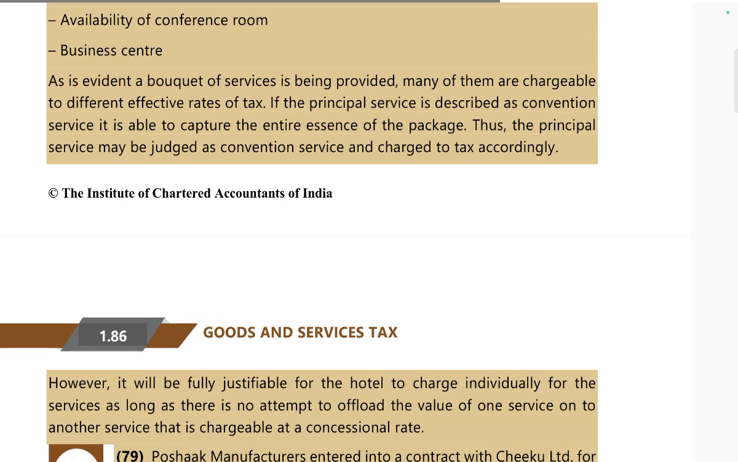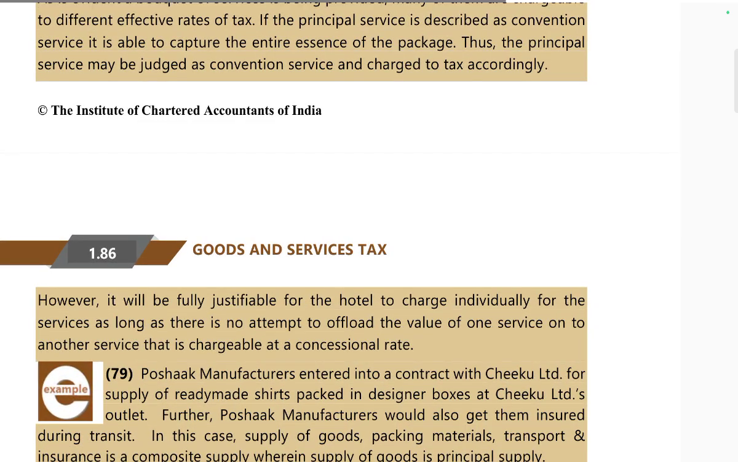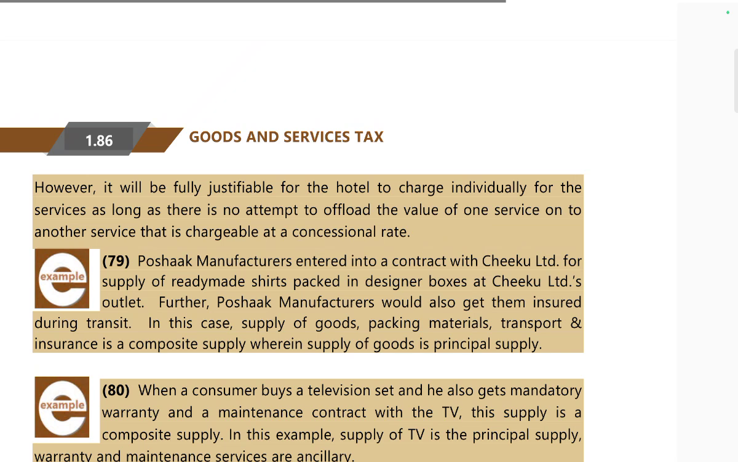The principal supply, the convention service, is able to capture the entire bouquet of the package. The principal service may be treated as convention service and charged to tax accordingly.